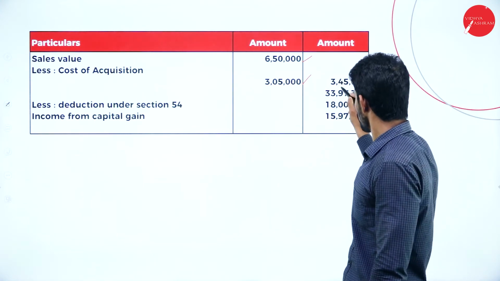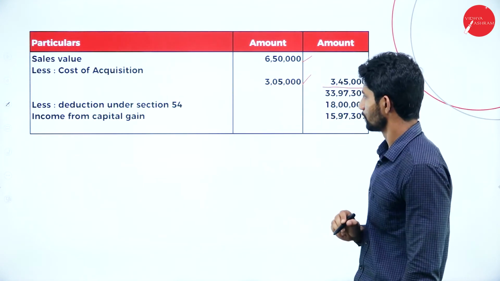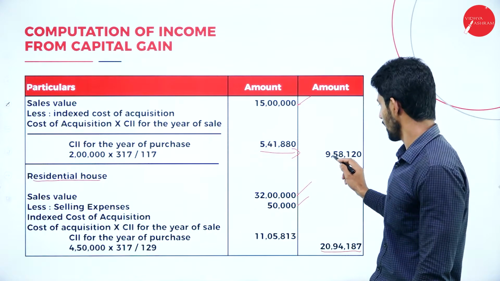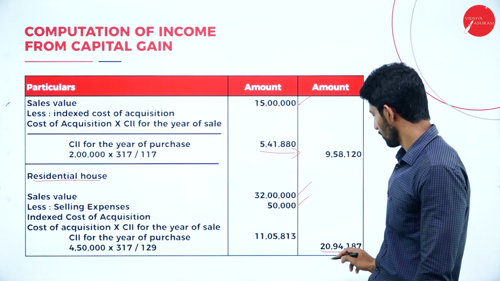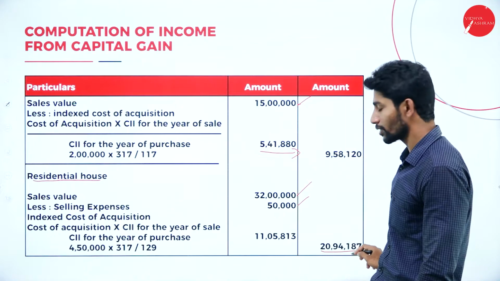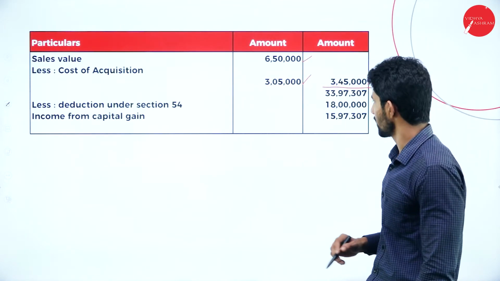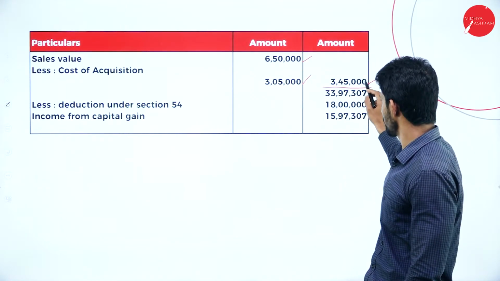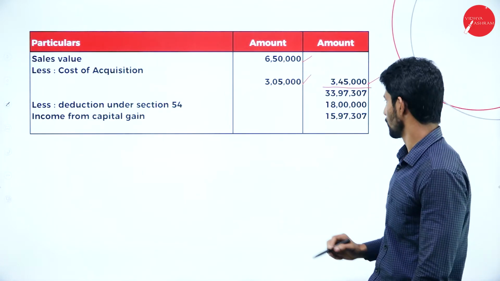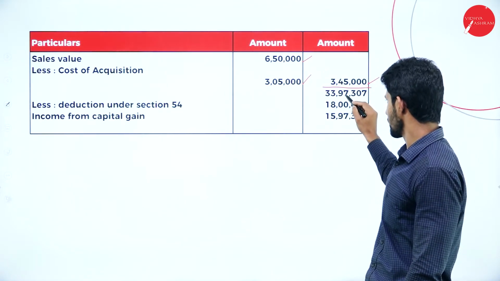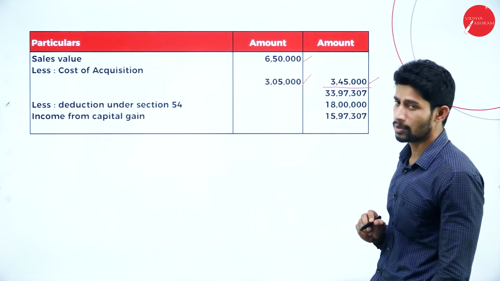So total the outer column: 9,58,120 plus 20,94,187 plus 3,45,000. How much will you get? You will get 33,97,307.